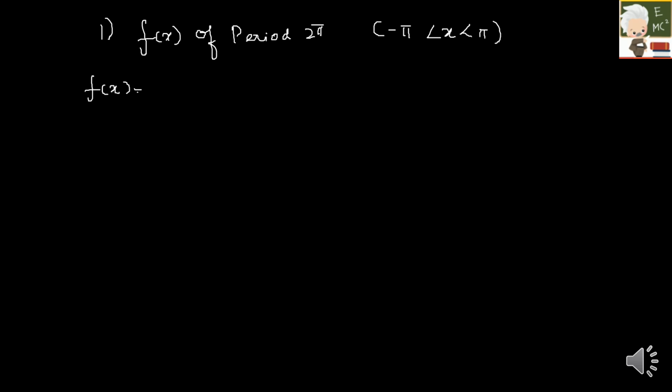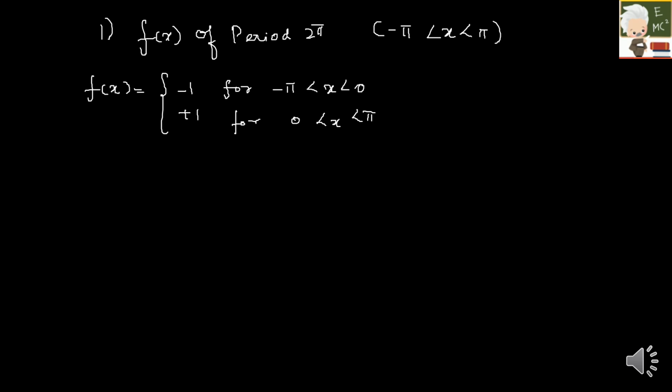So the first question: a periodic function f of x of period 2 pi is defined in the interval minus pi less than x less than pi as f of x equal to minus 1 or plus 1. This minus 1 is defined for the region minus pi less than x less than 0, and this plus 1 is for the region 0 less than x less than pi. We have to find the Fourier series for this.